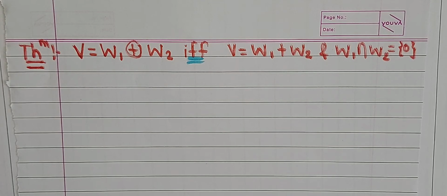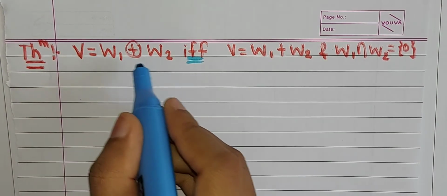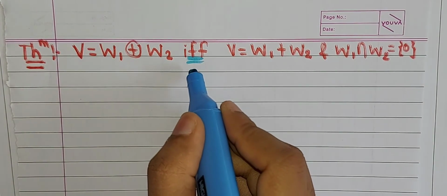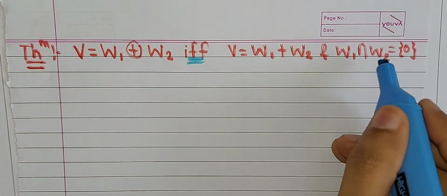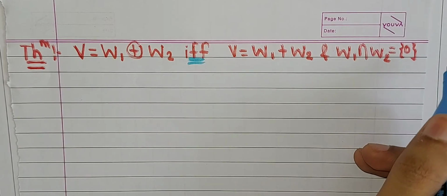Hi everyone. So in the previous lecture we have already discussed the definition of direct sum, and now in this lecture we will discuss one theorem which depends on this direct sum. Its statement is: V is equal to W1 direct sum W2 if and only if V is equal to W1 plus W2 and W1 intersection W2 is equal to the singleton set {0}.